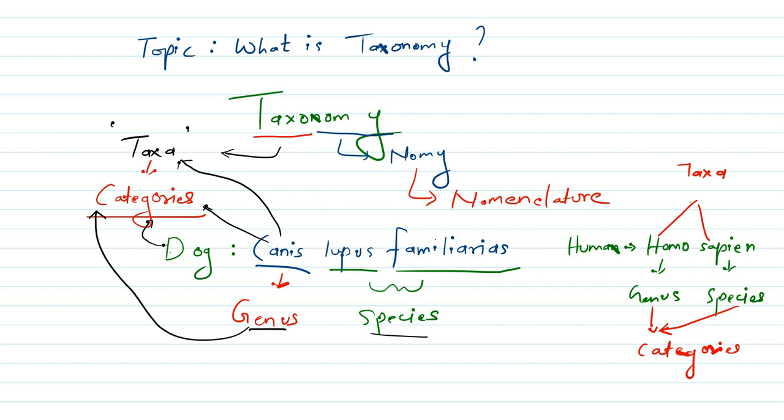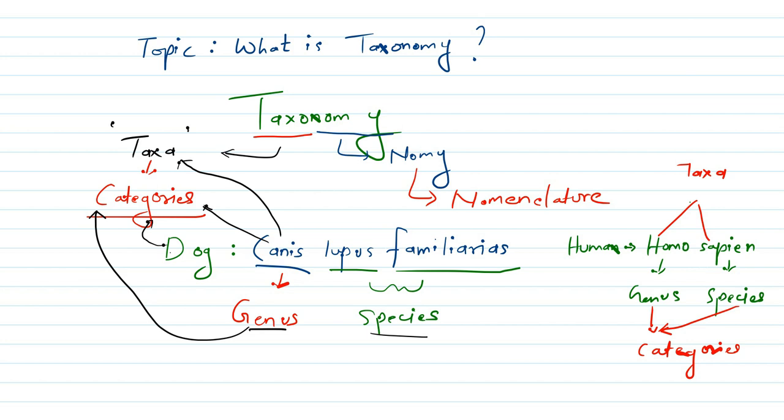Different categories are there, as you all know: genus, species, family, order, subspecies, series, kingdom. So kingdom is the highest category. Likewise, there are different categories, correct? And inside those categories, the animals or plants which have been placed are given certain names, and these names represent the taxa.